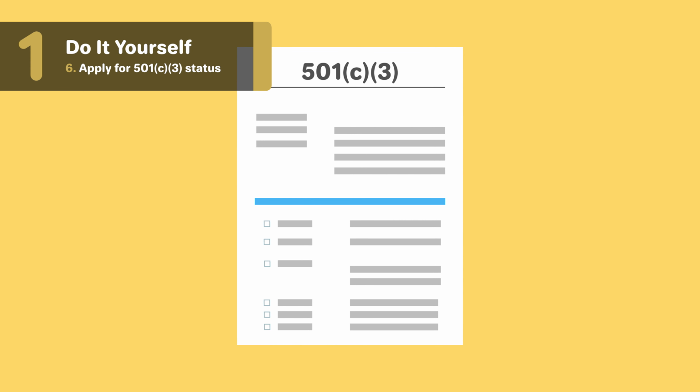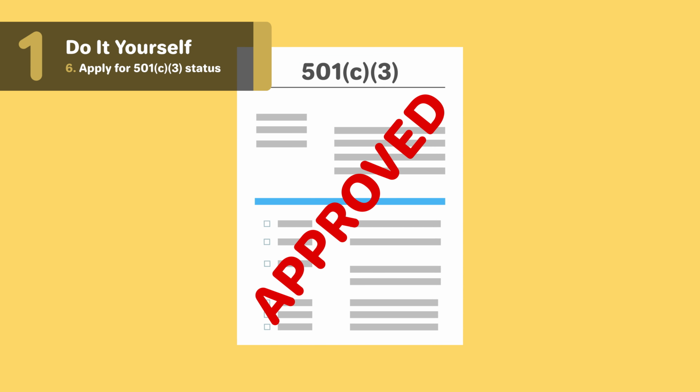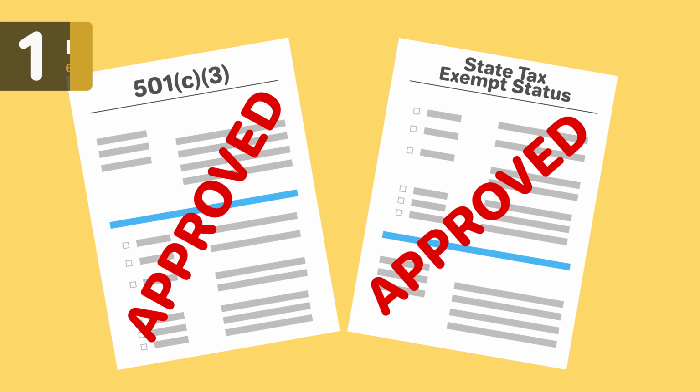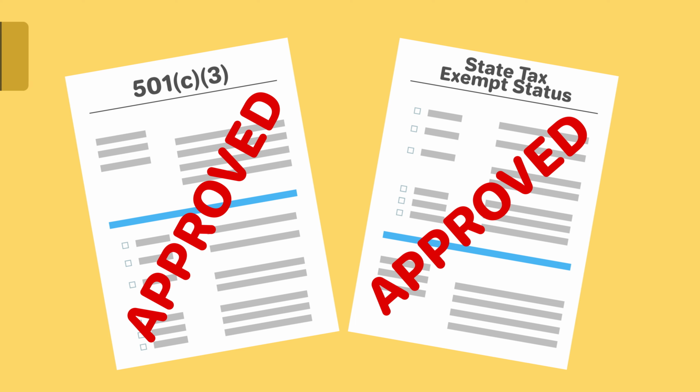Once you have received your 501c3 determination letter from the IRS, you will be automatically exempt from paying Illinois state income tax. This exemption is automatic and you do not need to file any paperwork.